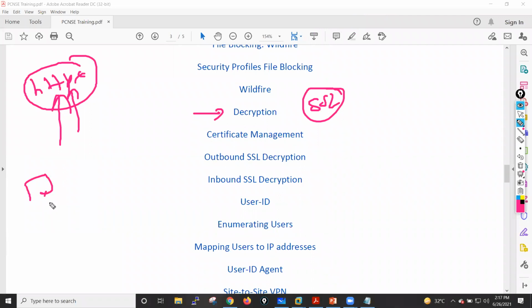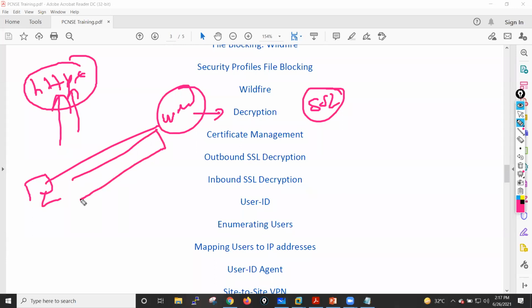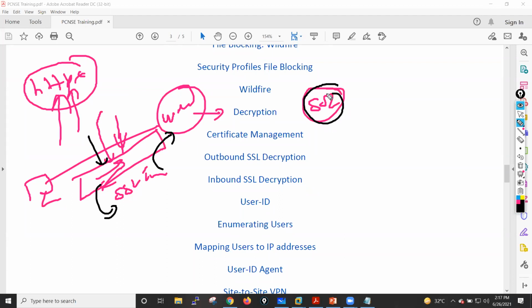Whenever we connect to a website from our system using HTTPS, they create an SSL tunnel, and whatever data is exchanged through this tunnel is encrypted. But if your firewall needs to see the actual content going through this tunnel, it needs to decrypt it, see the content, and then re-encrypt it. All these things we will see in SSL decryption.